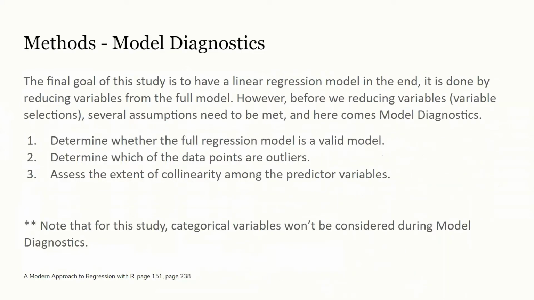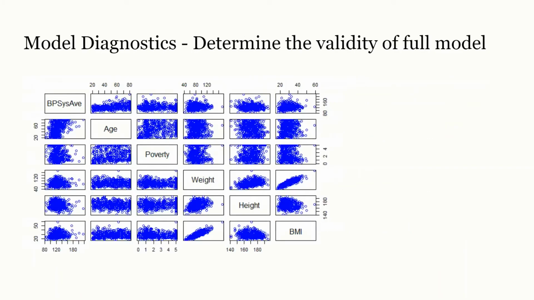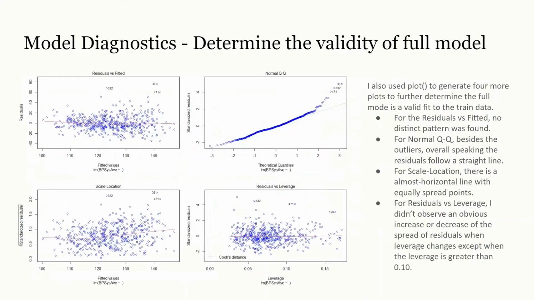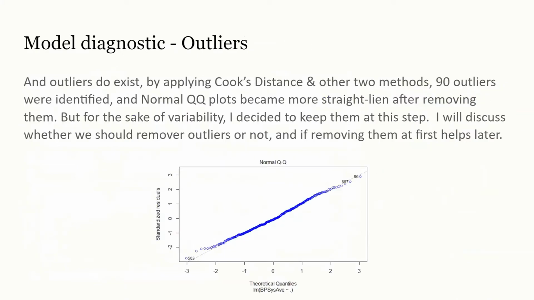Then, I did diagnostics on the full model to see if we should take all the variables into account. From scatter plots, I didn't observe strong evidence of nonlinearity. From these four plots, they enhance our confidence that we should consider the full model. For example, the QQ plot is almost a straight line except for the very last part, and there are no distinct patterns in the residual plot. But outliers do exist. I decided to keep them for the sake of variability, but I will talk more about it later.